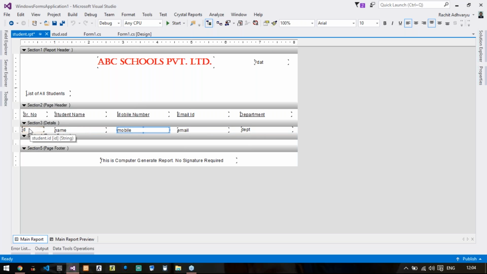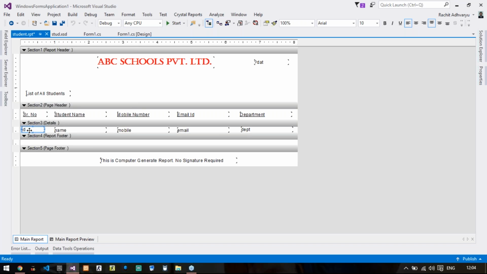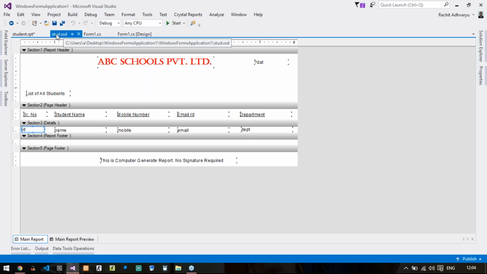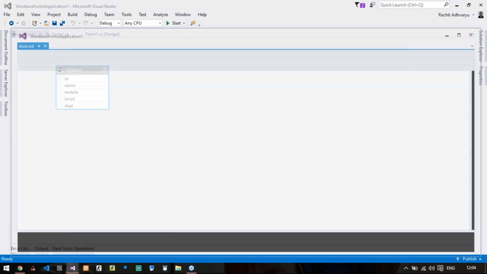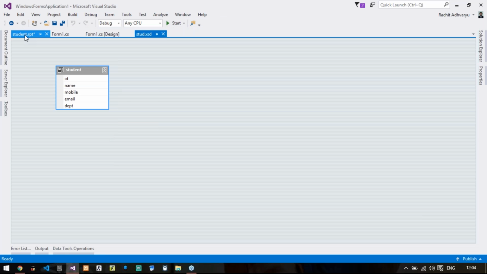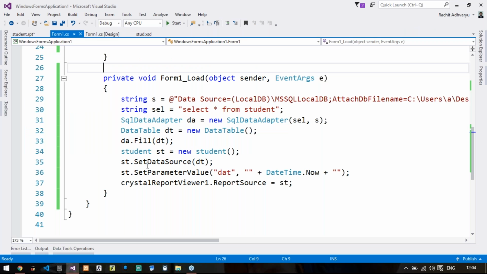And if you try, it won't allow you to edit any of the text because this text has been fetched from this particular data set. That is why these values are automatically fetched by your Crystal Report here in the details section. So this is your data set that we are binding using these two lines of code that are highlighted.